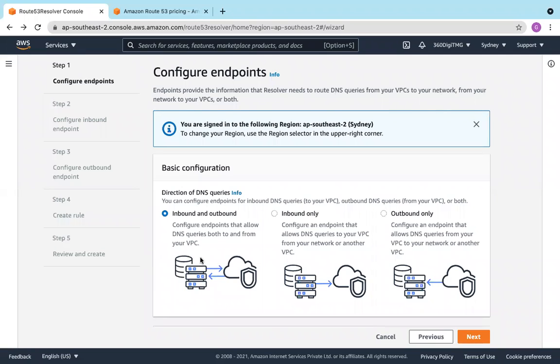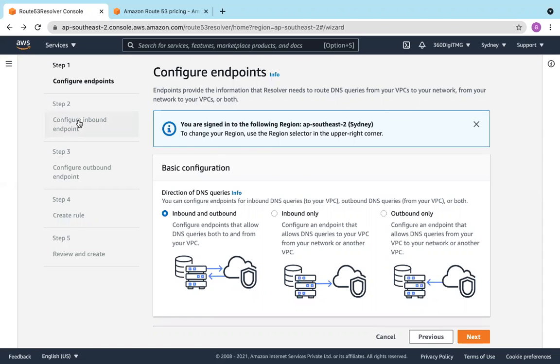See, this is the network outside of AWS. If it is a private hosted zone, we know Route 53 can resolve within the EC2 instances. If it is public internet, Route 53 can resolve and map those DNS queries with the IP addresses. We also know this. Suppose you want to resolve a request coming from a certain network, so that's where we use this DNS resolver.